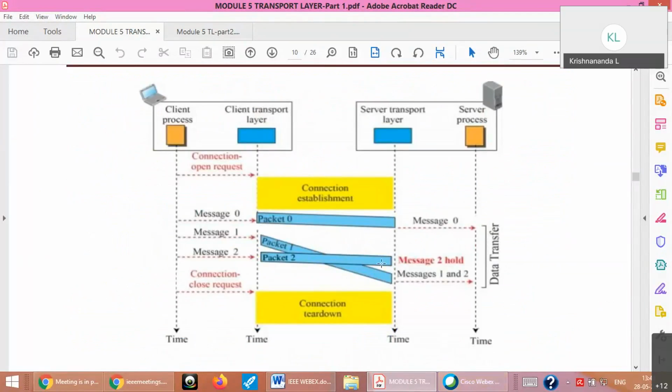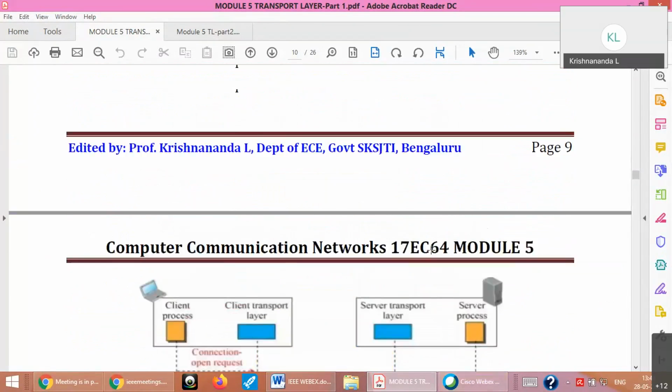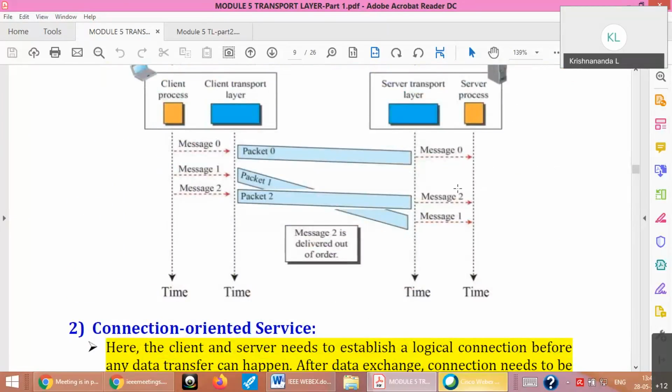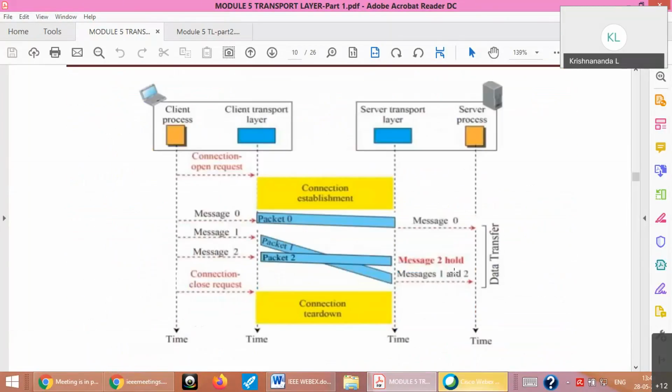And if at all they arrive out of order, it will actually hold that packet, take everything, and then rearrange, and then it is sent. But in connectionless, it won't work that way. It will not even know, because numbering is not there. So it will simply deliver as it comes, and the application may not understand what data is received. So, connection oriented and connectionless.